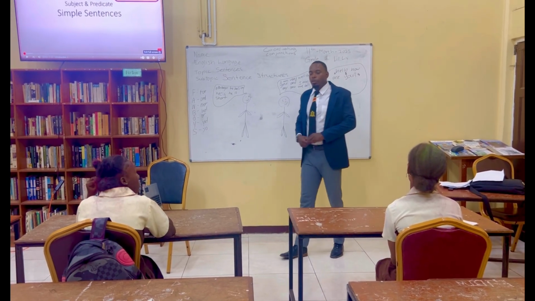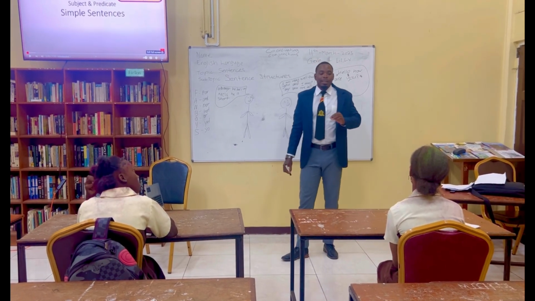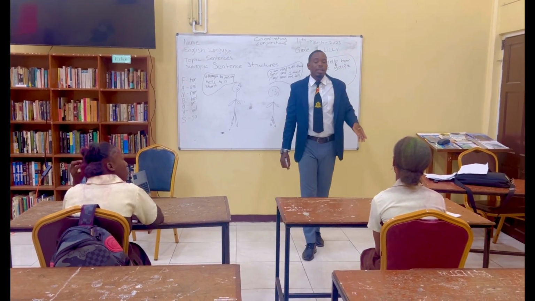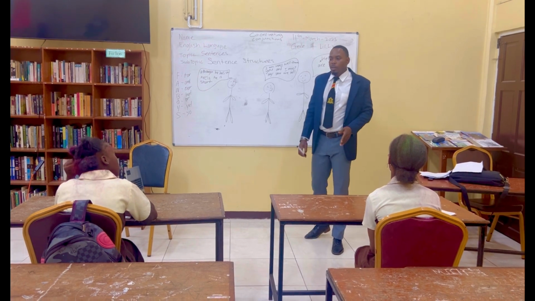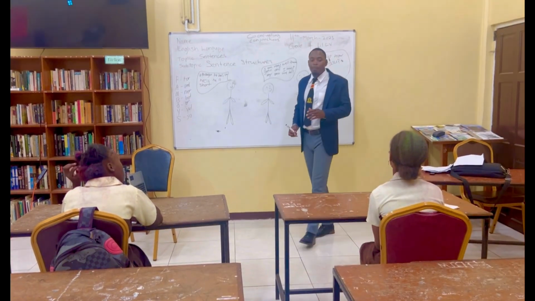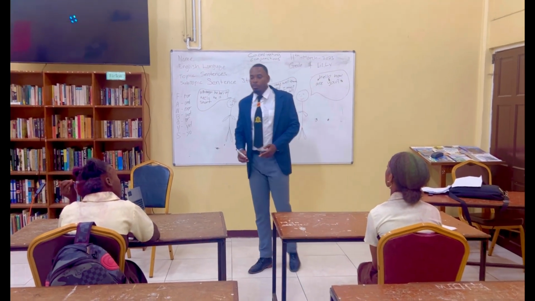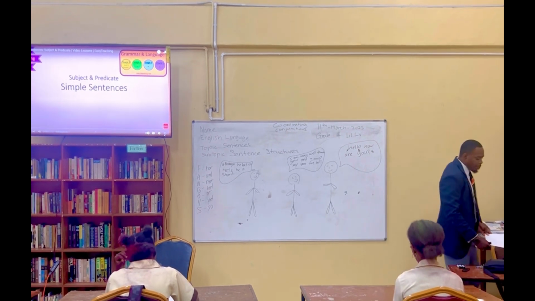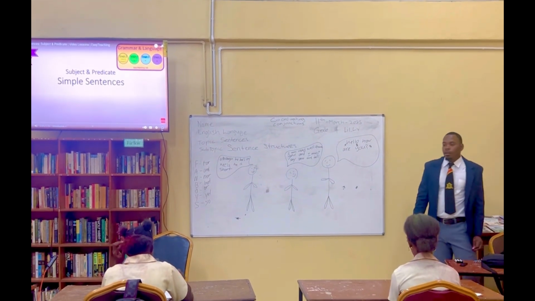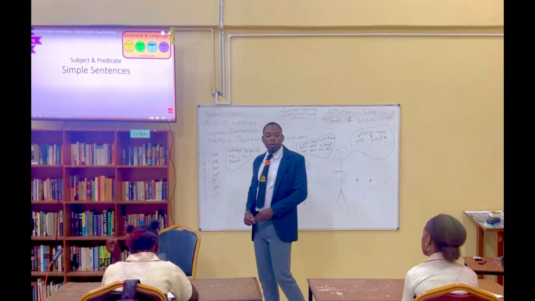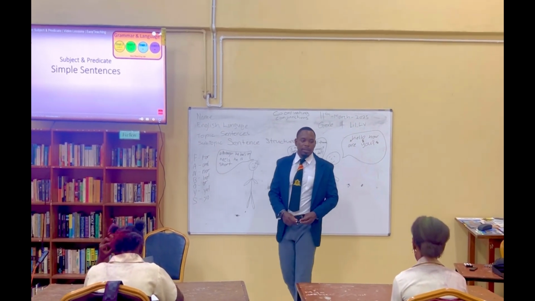Okay, great. So I'm going to give you a list of the subordinating conjunctions. Now the subordinating conjunctions are those that form a complex sentence. What sentence do they form? A complex. So there you have a list of the subordinating conjunctions which make up the complex sentence.